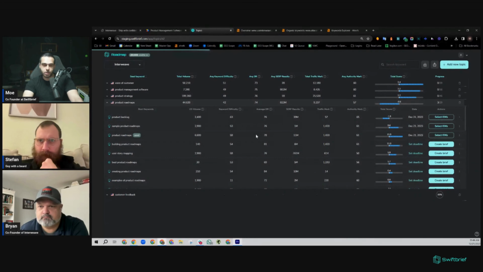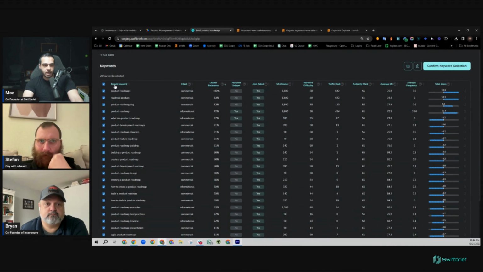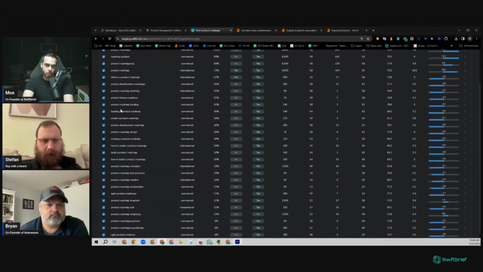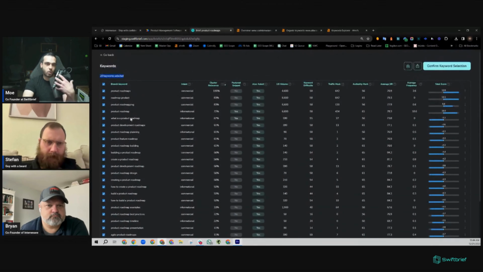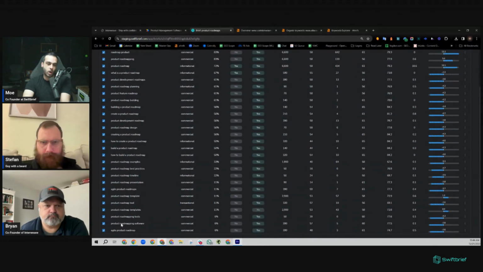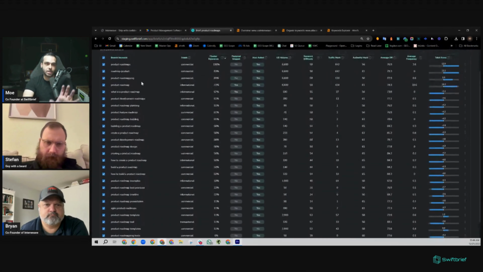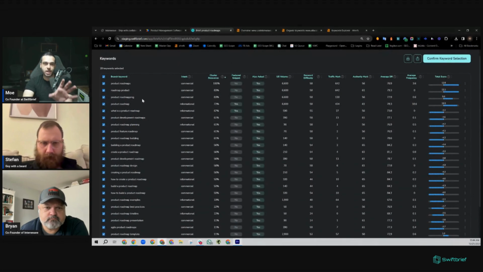We'll create brief, which takes us to select keywords. Okay. Now we have a list of 28 keywords that are curated and listed based off of its relevance to the root. So that is looking at the first two pages of Google to determine how many intersects and how likely it is for a page to be ranking for Y keyword when ranking for X keyword. So that is determined by cluster relevance. We can measure the intent of each keyword, knowing that this now is a list of keywords that will solely represent the page that we're building now, and obviously have interlinks to other pages, but the primary purpose here is to support our root product roadmap.